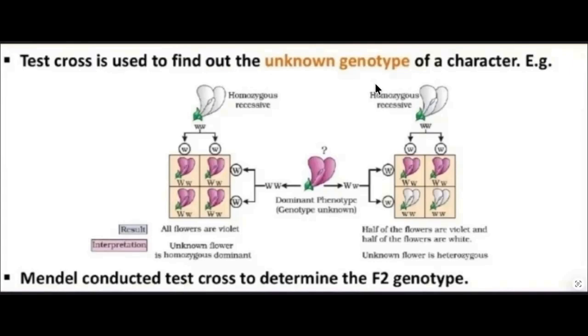In the homozygous recessive, you are seeing one type of gamete formed, small w, small w. In the dominating phenotype on the left-hand side, one type of gamete, capital W, is formed. And in the right-hand side diagram, capital W and small w gametes are formed.